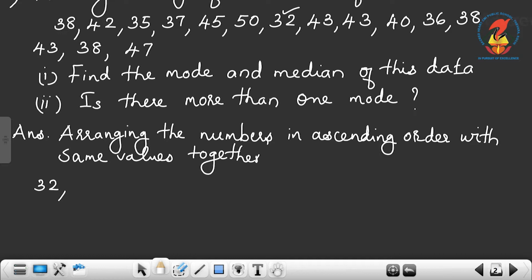Then next comes after 32, which one? 35. Then the next one is 36. Then the next one is 37. Then 38. 38 how many times? 1, 2, 3. 3 times 38.